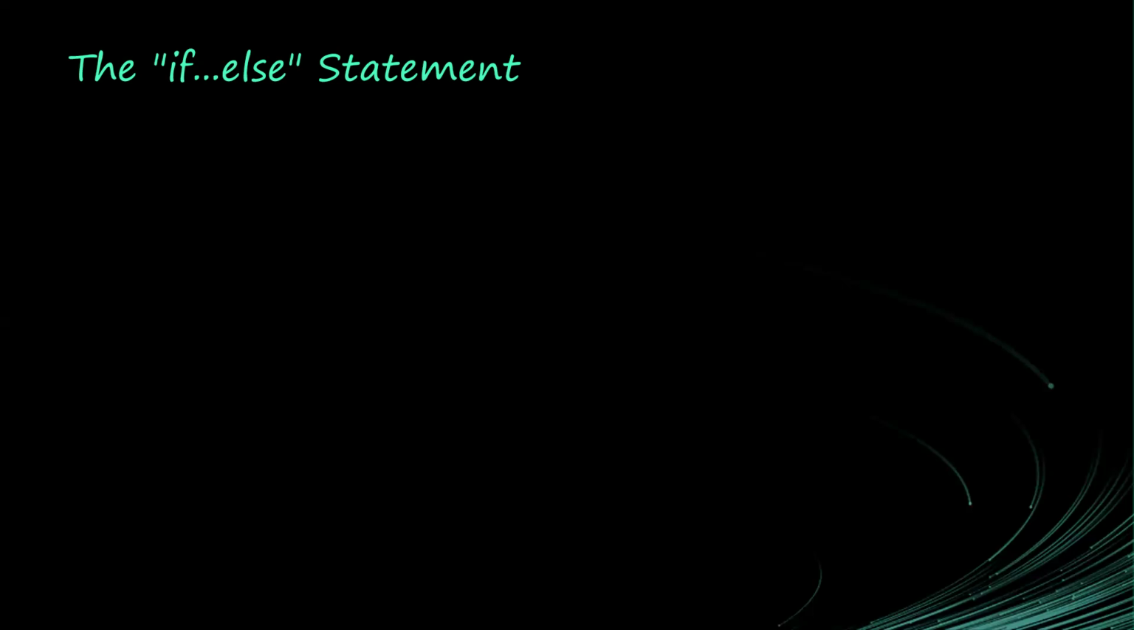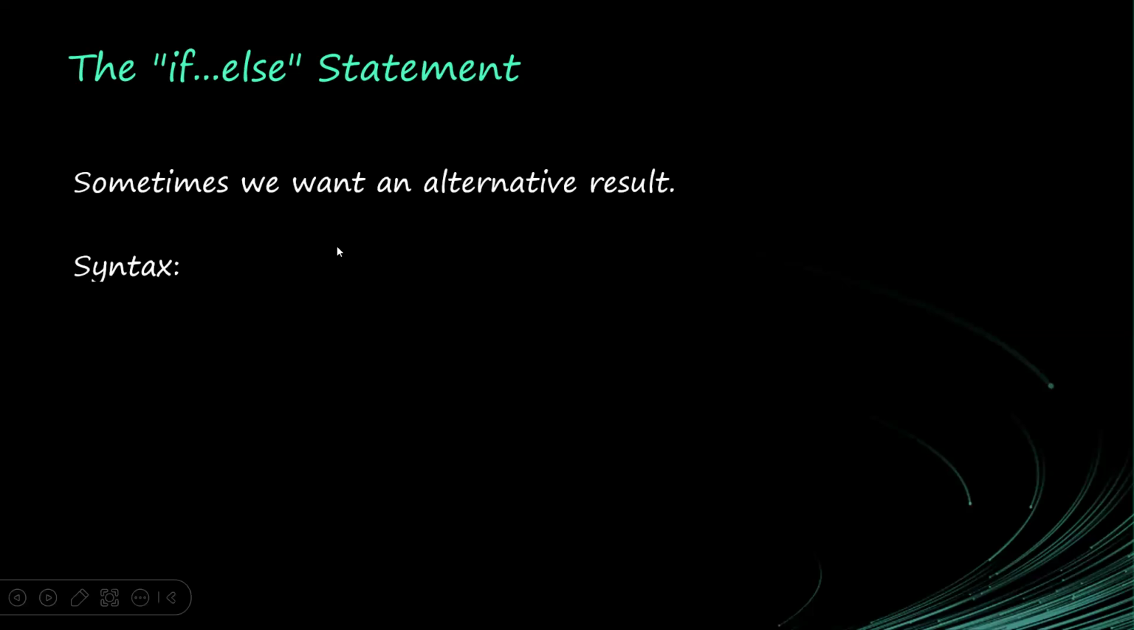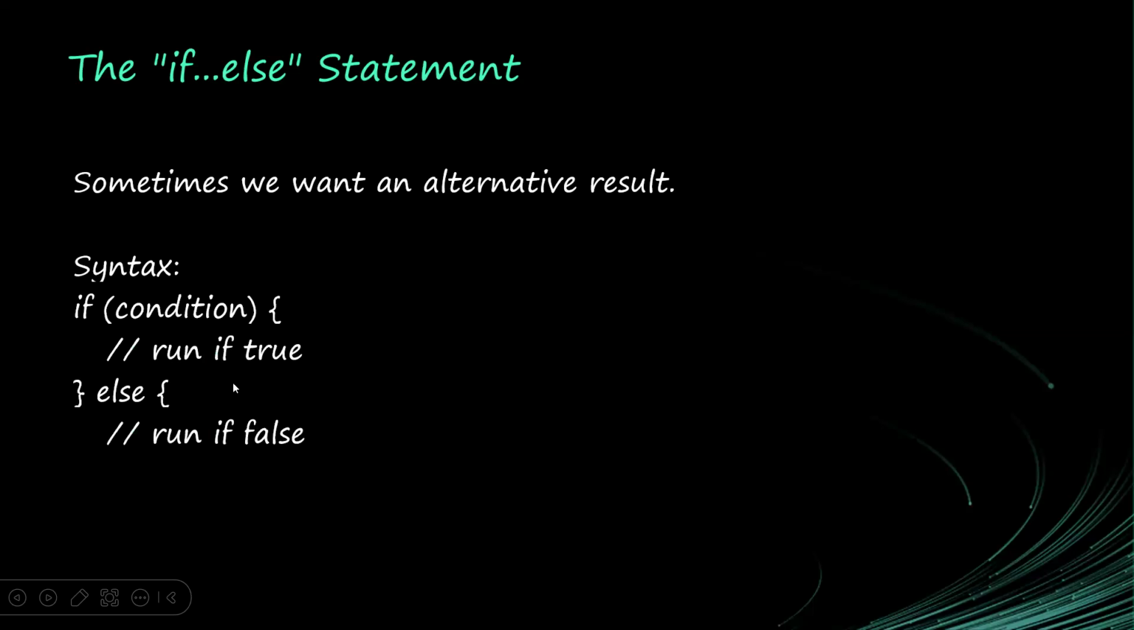So you can see that I have two lines of code or two blocks of code, two things that I want to do, and I'm only going to do one. So if this is true, I will do this. If it's not true, I will not do this. So that is the if else statement. Sometimes we want an alternative result. So if this condition is true, run this code. Else, if it is not true, do this.